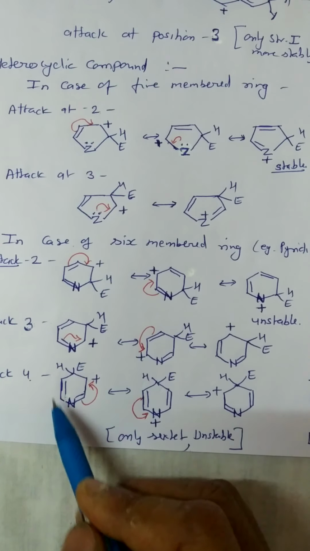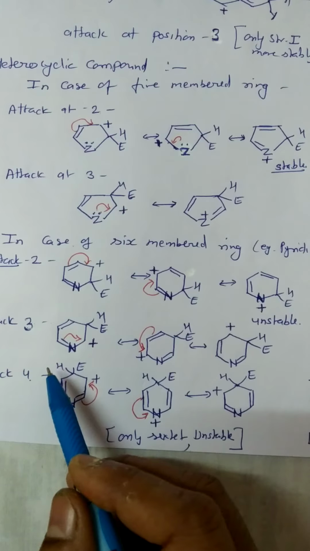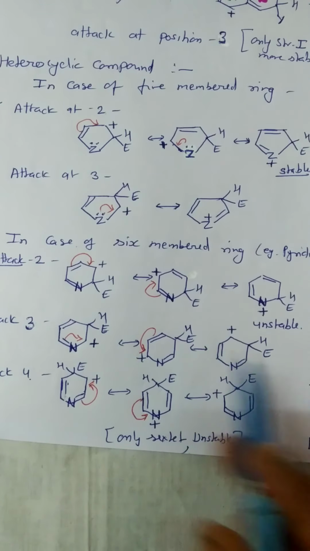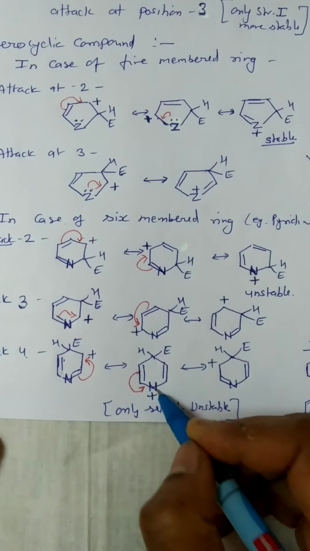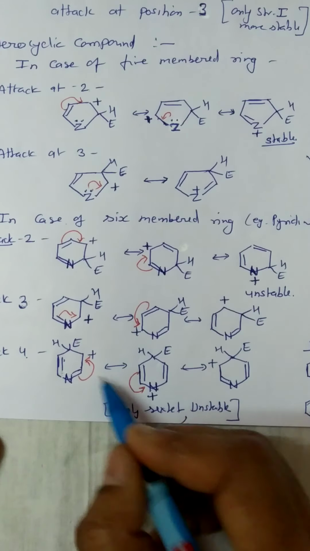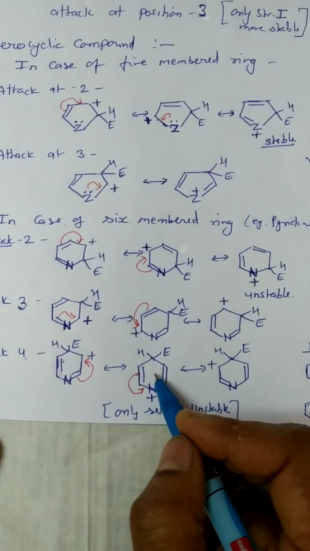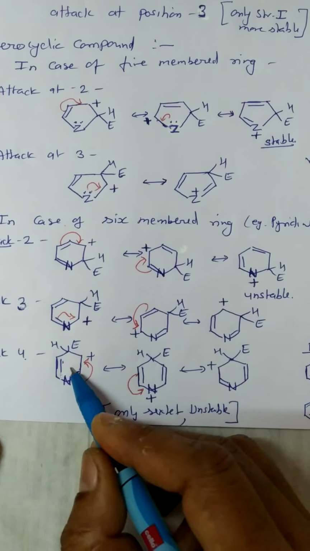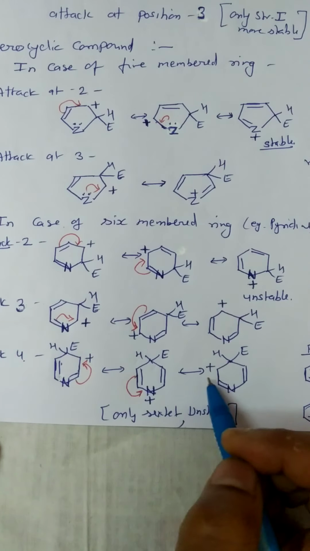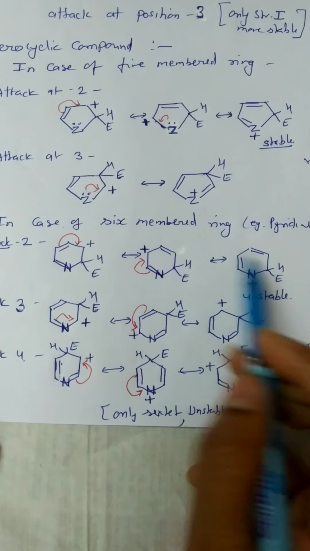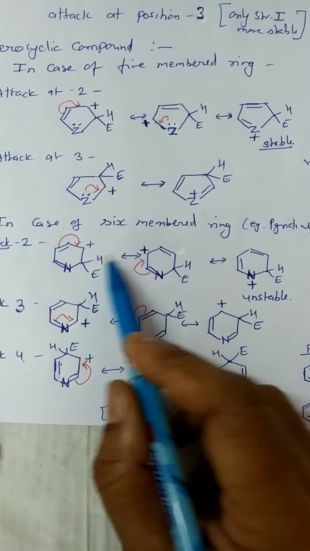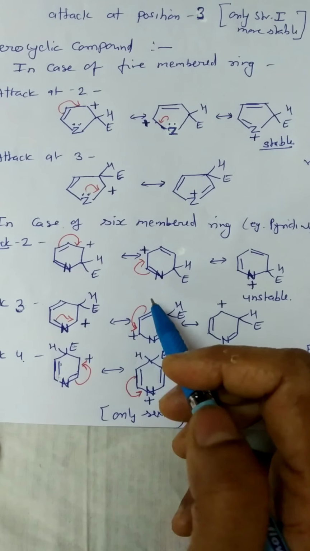In case of attack at position 4, this type of structure is also obtained. Here this is the less stable structure, therefore only 2 structures give their contribution to the stability, and here also only these 2 structures contribute.